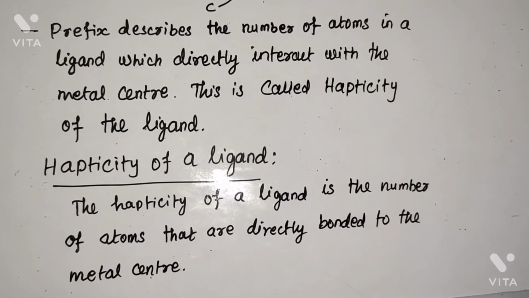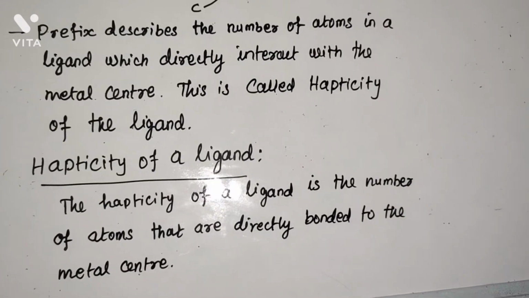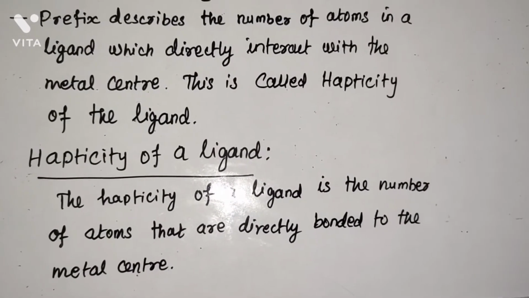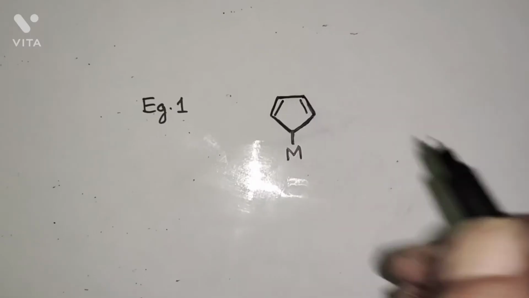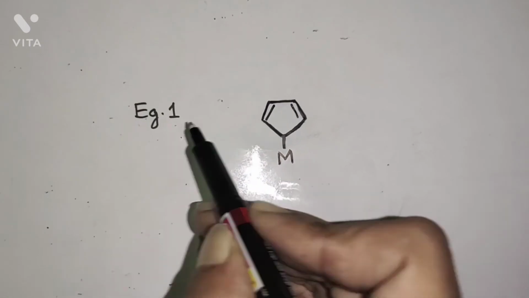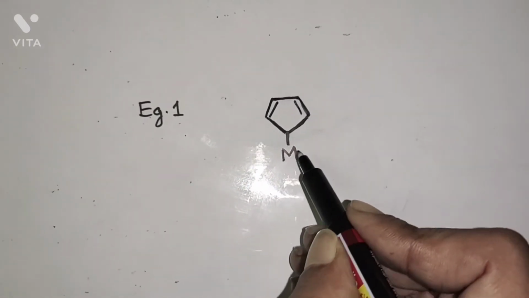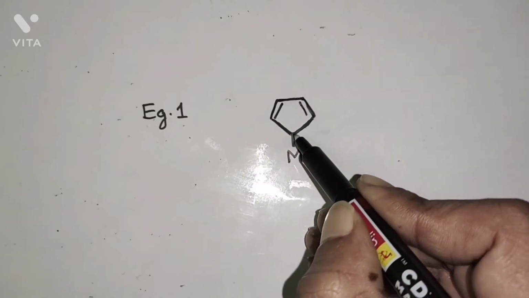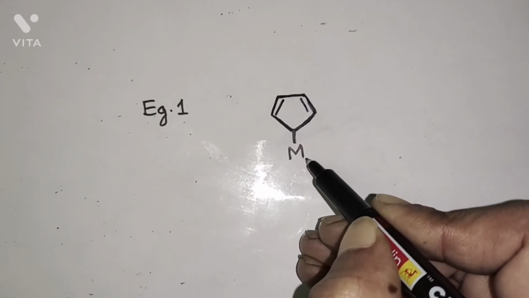Next, I am going to give you examples for the hapticity of a ligand. I am going to take cyclopentadienyl organometallic compounds. Example 1, a cyclopentadienyl organometallic compound. In this compound, this carbon is directly bonded with the metal atom.